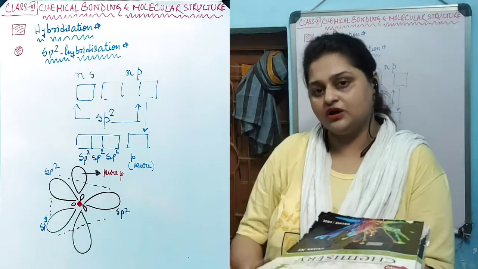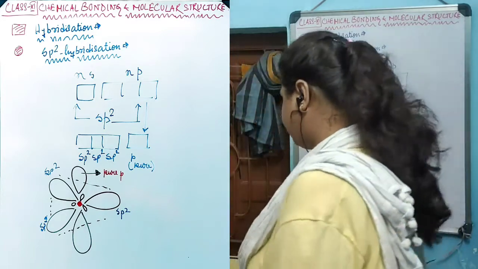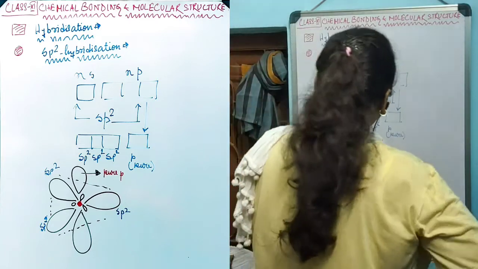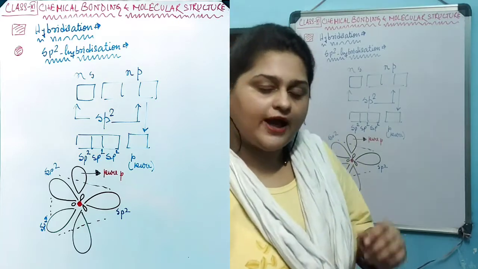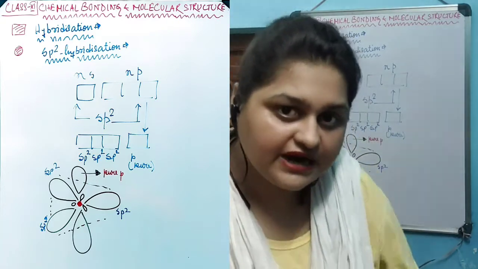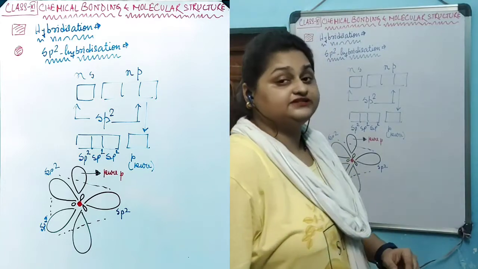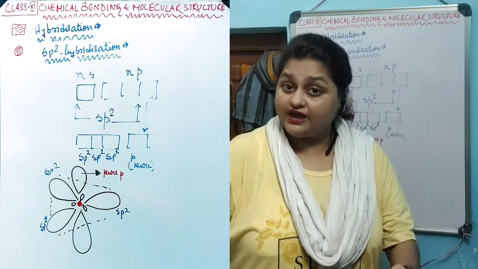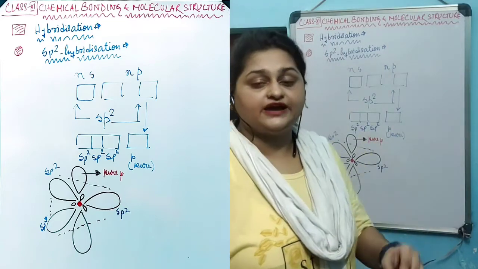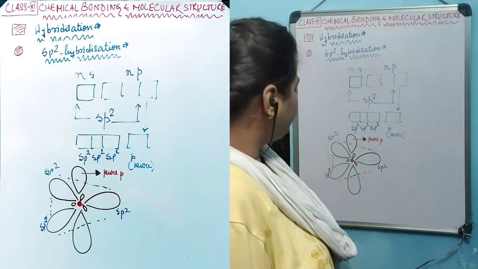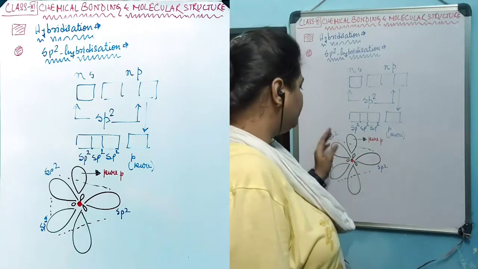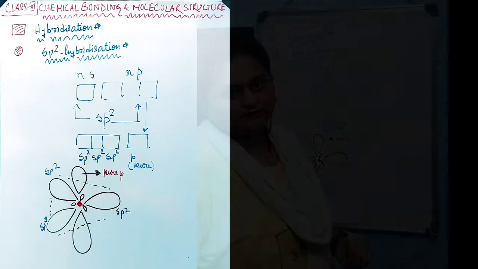Now this is a similar situation to the trigonal planar shape. In fact, the trigonal planar shape is the result of this kind of sp2 hybridization only. That's why this looks exactly like a trigonal planar molecule.